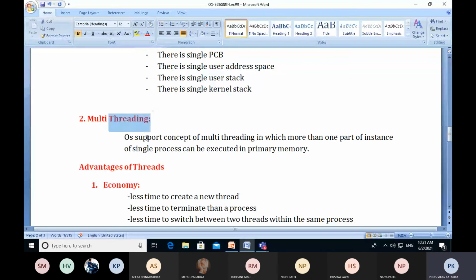Now, multi-threading. Operating systems support the concept of multi-threading, in which more than one part or instance of a single process can be executed in primary memory. This concept is called multi-threading. Multi stands for more than one, and threading means threads which are currently active in a single process. So more than one thread can belong to a single process and be executed in primary memory. That concept of the operating system is called multi-threading.